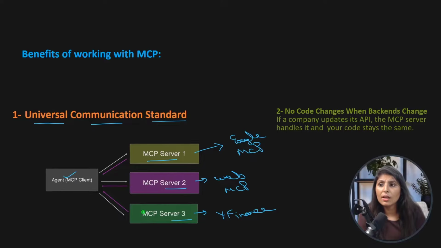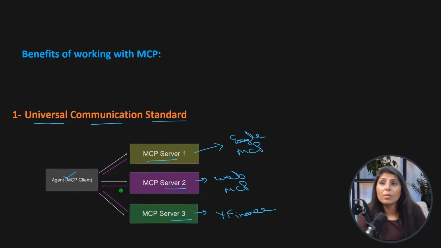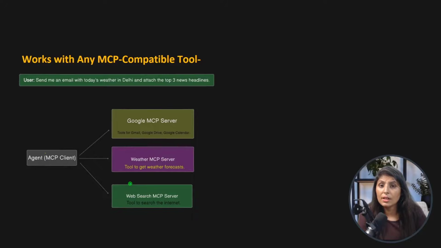Your agent is only connecting with the MCP server, and this MCP server is interacting with the API of that company, and the company is modifying their MCP server as per their modified tool or API. So we don't need to do anything at our end. So this is the second benefit. And the third benefit is that your agent can work with any MCP compatible tool. Let's understand this in detail with an example.